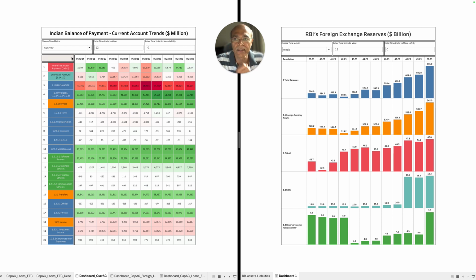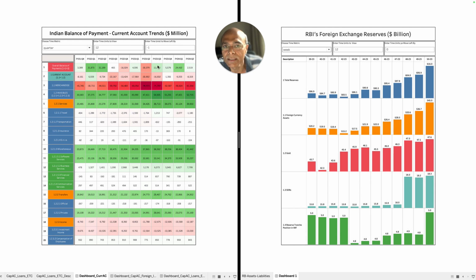Now, if you do a quarterly time scale, you will find that this number that is being shown is in $1 million. You will find that the current number, which is the RBI data, says FY 24 Q2, India's overall balance of payment is positive, which is $2.5 billion. In the earlier quarter, it was positive by $24.4 billion, right? And then like that, these numbers. And then FY 23 Q2, it was a negative by $30.79 billion. So this is the overall balance of payment.